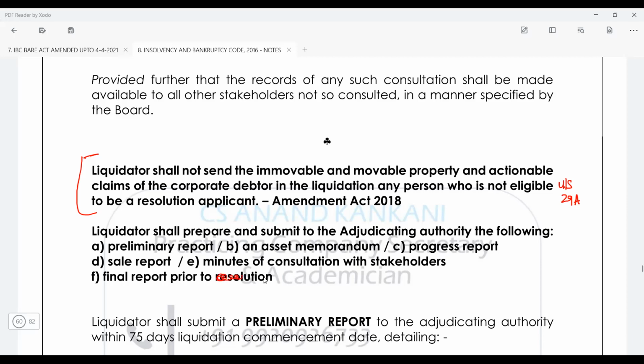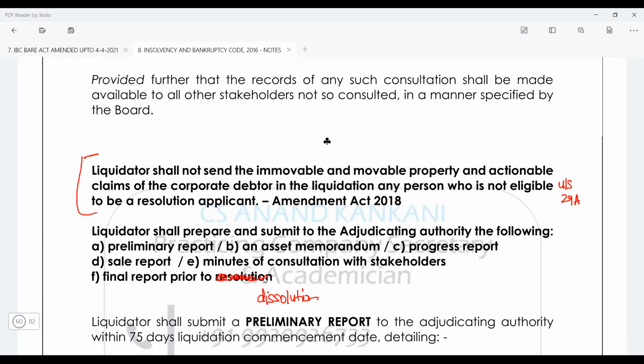It's a typing error here. So the liquidator is first going to prepare the preliminary report. Now, what is the preliminary report? Here the liquidator will file a report to the NCLT stating what the assets are, what the claims are, because the liquidator will now make a fresh list of claims.